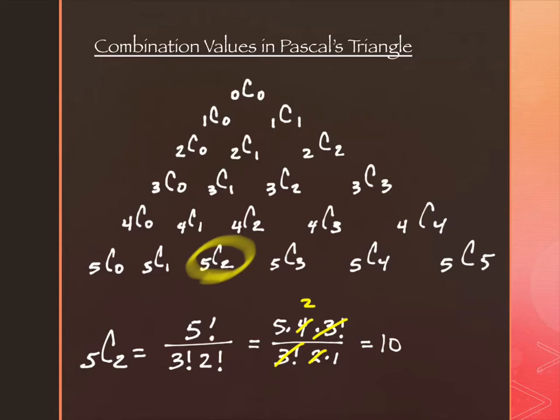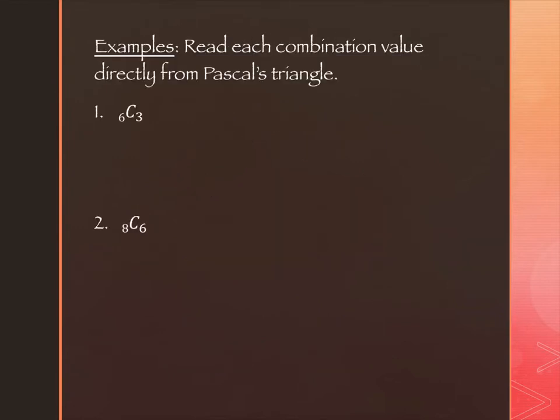It's very clever. So we're going to do an example of one that we've already got rows enough for, and then we're going to do another one where we don't quite have enough rows. We're just going to fill in our rows to find it. So this one is going to be 6C3. So I need to be on row 6. This tells me the row, and this number tells me the entry, how about we say location? That's a good one. Location after 1.